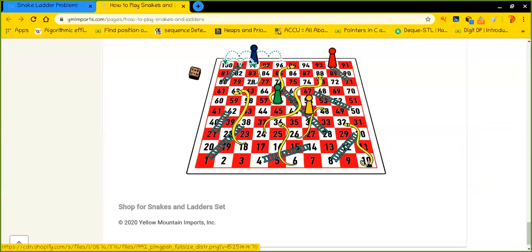See, in BFS we use a queue. In the queue we push whatever move we take, and whoever reaches the destination first, whatever moves they have taken to reach there will be the minimum number of moves that anyone could take to reach there. So that is the minimum one. So yes, we will be using BFS right here for this purpose.